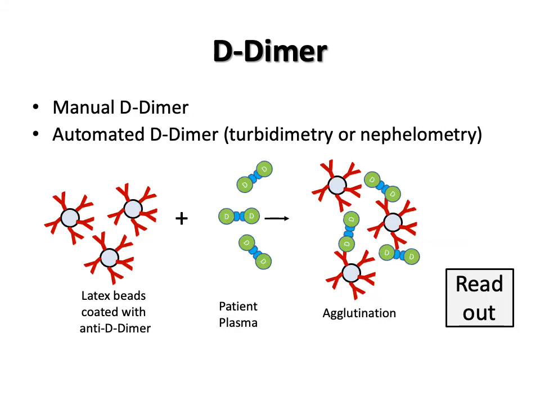Both automated and manual methods are available for D-dimer testing. Manual methods are typically latex agglutination tests, while automated tests are based either on turbidimetry or nephelometry.